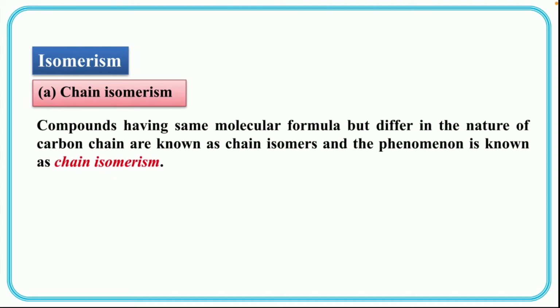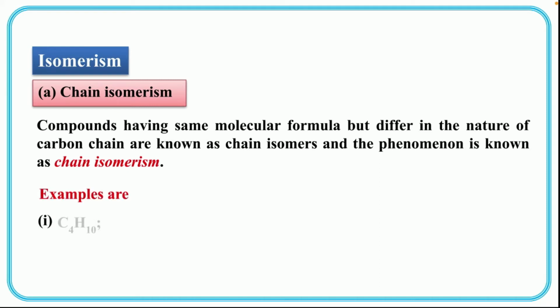First of all, we have chain isomerism. What is chain isomerism? Chain isomerism means compounds having same molecular formula but differ in nature of carbon chain. Okay, so what is the difference that comes here? Here comes the nature of carbon chain. They are called chain isomers and the phenomenon is known as chain isomerism. Let us see some of the examples.